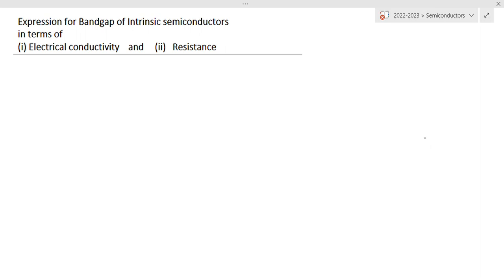Hi everyone. Today's topic is the expression for bandgap energy of intrinsic semiconductors in terms of the electrical conductivity and resistance of the intrinsic semiconductor. We know that the electrical conductivity of a metal is usually expressed as n e squared tau by m, or n e into e tau by m. Here e tau by m is the mobility of the electrons in a metal.